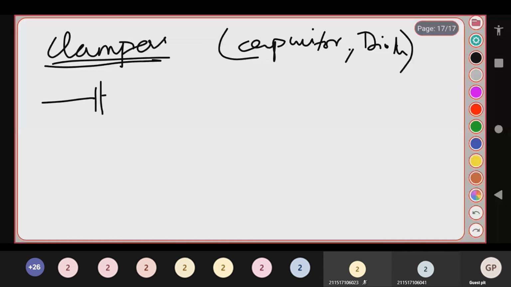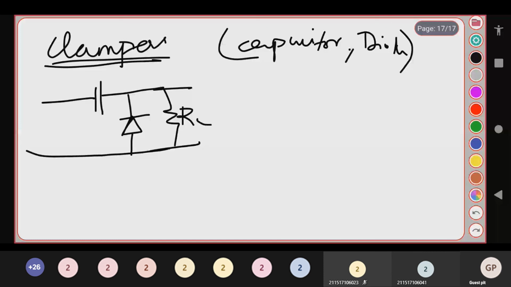This is your capacitor and here you are connecting a diode, with a load resistance RL as the output. Your diode has a negative terminal and a positive terminal, and this is your capacitor C. This circuit is your positive clamper.